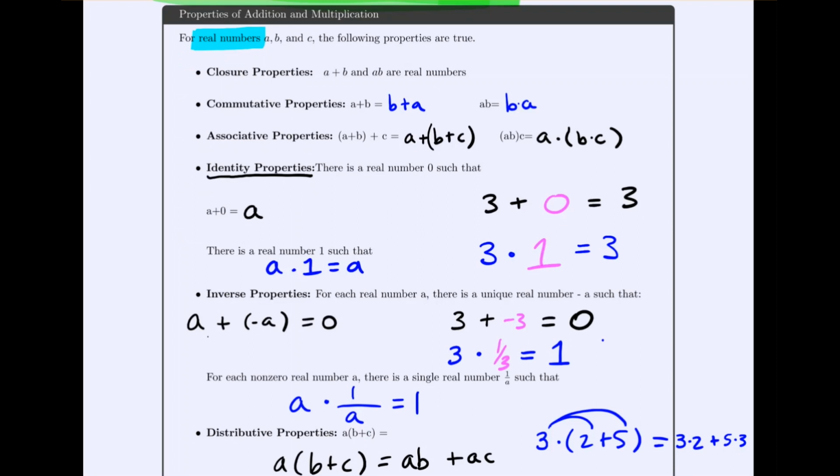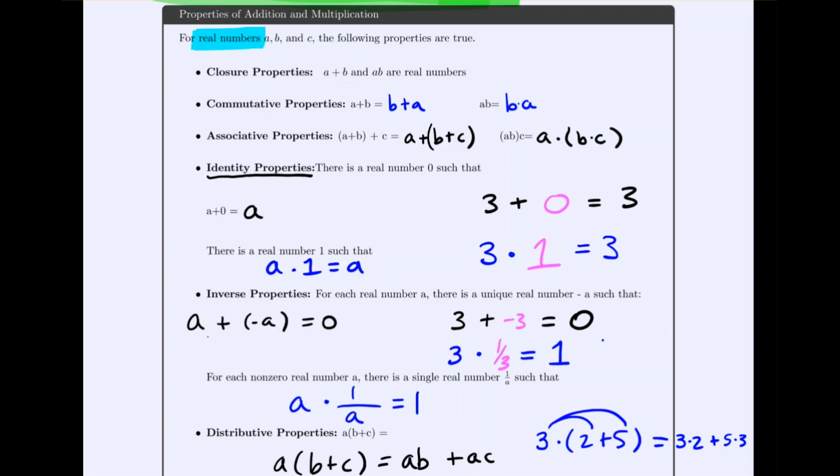So for our first example, it makes the statement 3 plus 9 is a real number. Now let me break this down for us. 3 is a real number, 9 is a real number, and when you add them, you stay that same type of number. Which of our earlier examples does that match? You're at a real number, you add a real number, and you stay a real number. That would be the closure property, the idea of if you're in the group, you stay in the group if you do that operation.